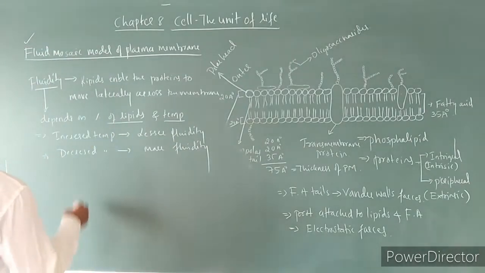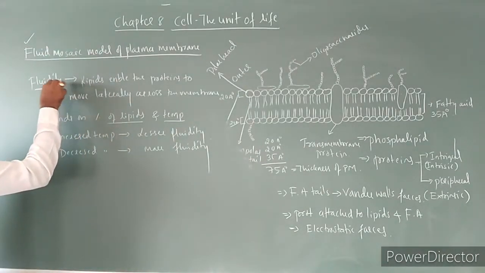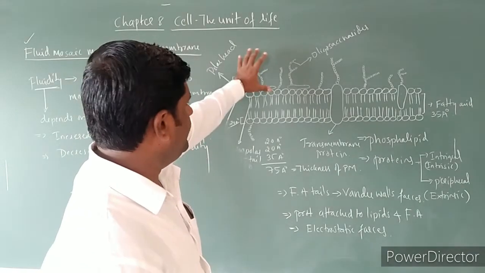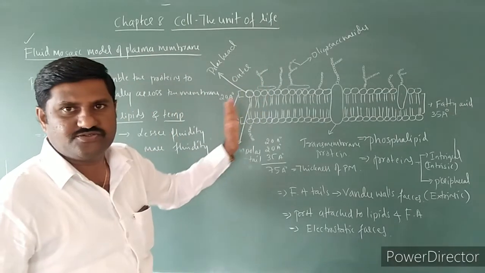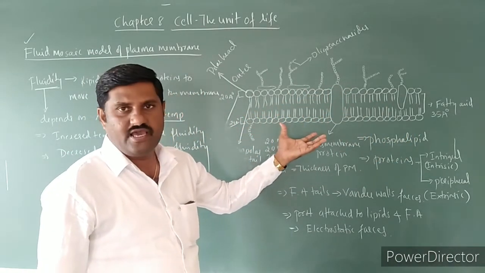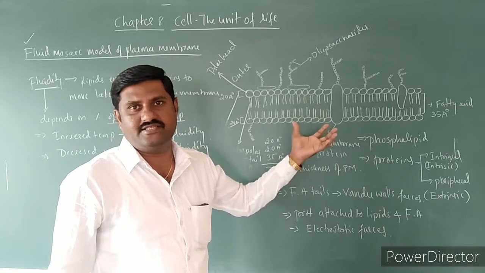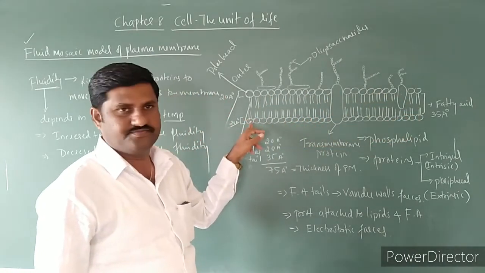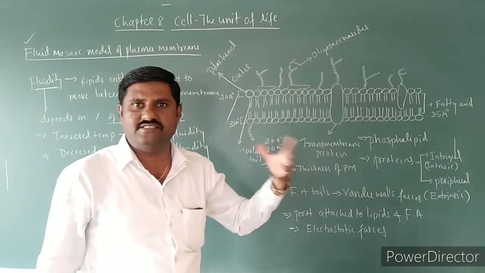So see here, this is about the fluidity of this plasma membrane. Now we came to know what things are present in the plasma membrane and how they act. It is just like a fluid. The lipid bilayer acts as the fluid.